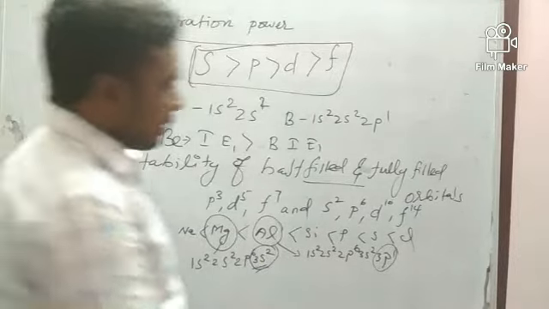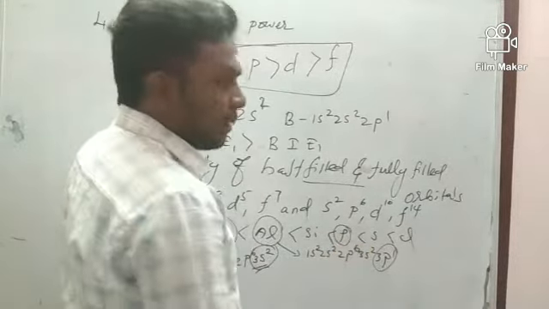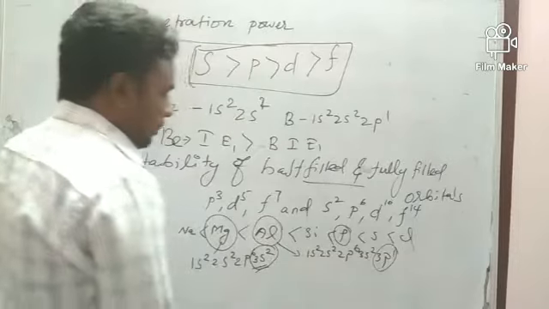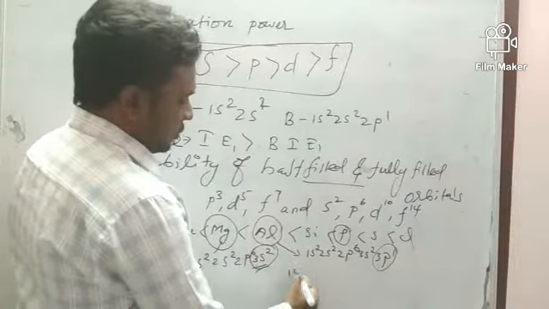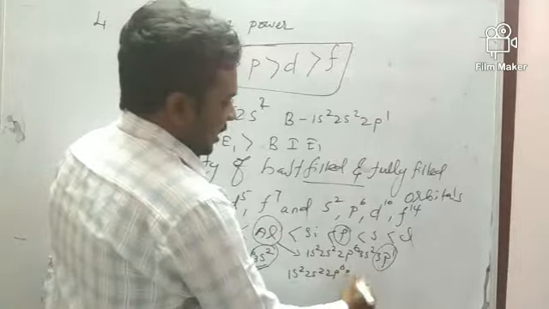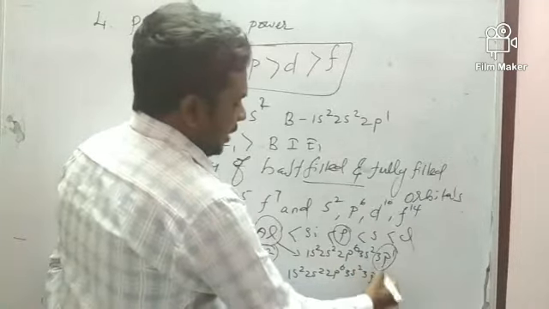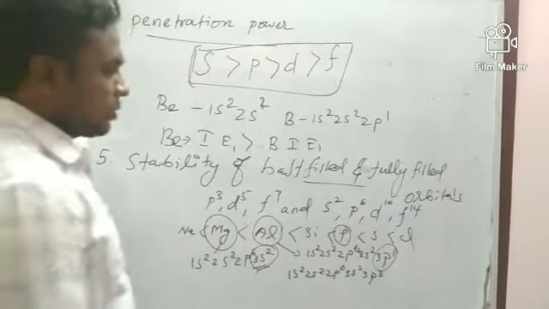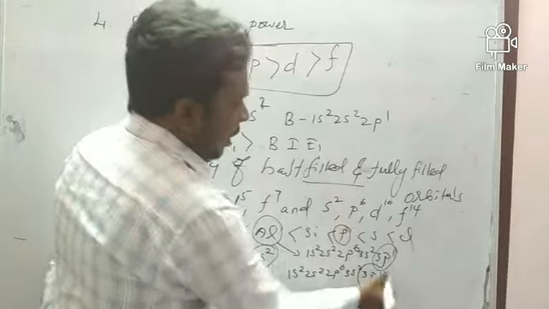Same when you come to phosphorus. The electronic configuration of phosphorus is 1s2, 2s2, 2p6, 3s2, 3p3. Here it is a half filled orbital.